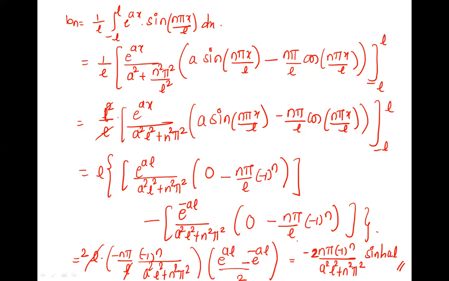Okay, now we have all the things A0, AN and BN. We'll substitute in equation number 1 and that will be the required Fourier series. So 1 becomes f of x, e raised to x. A naught, what was A naught? Sin hyperbolic AL upon AL, right, plus summation AN.